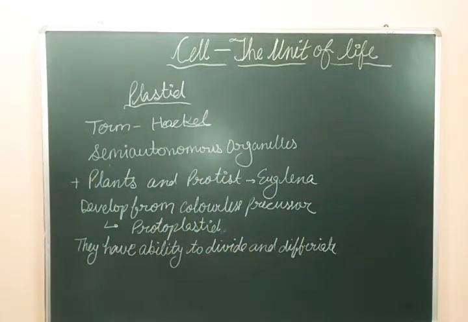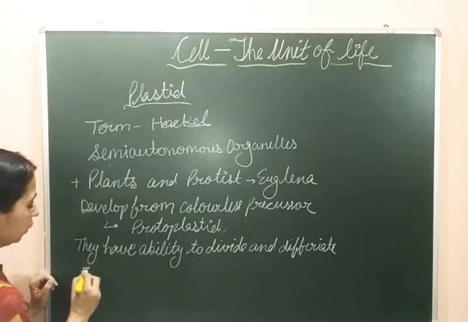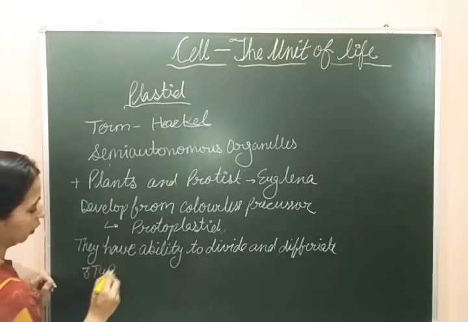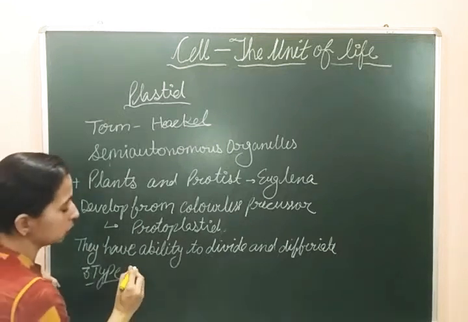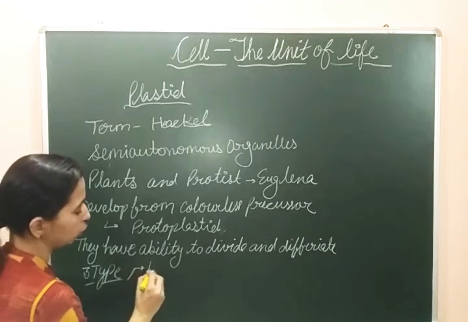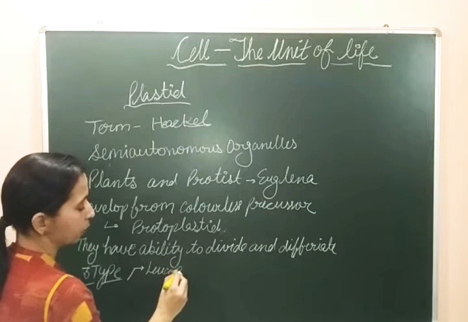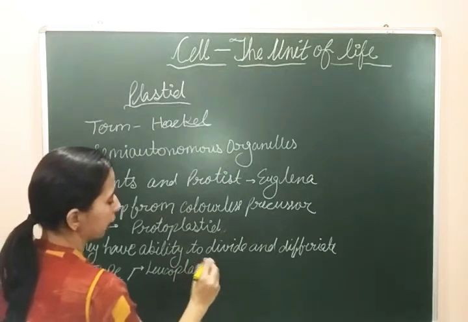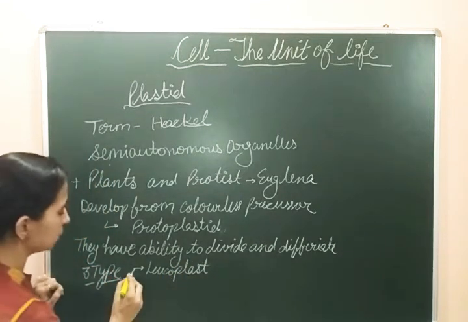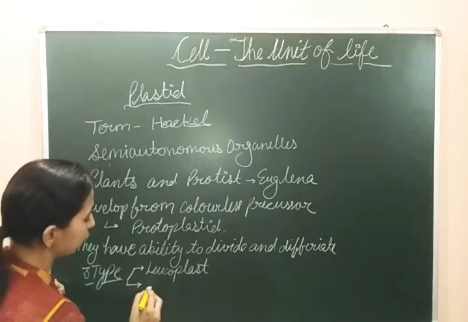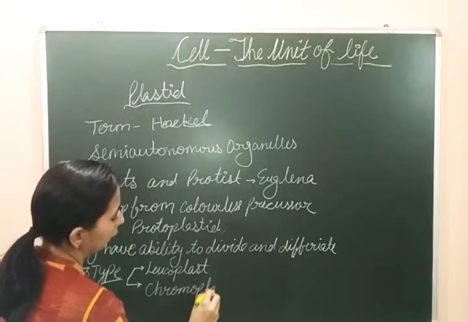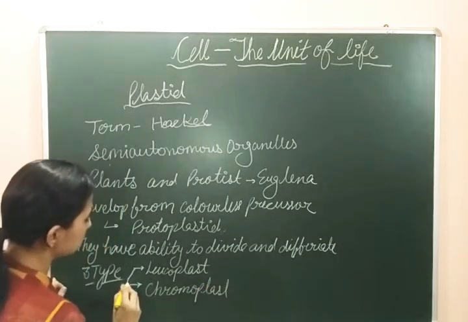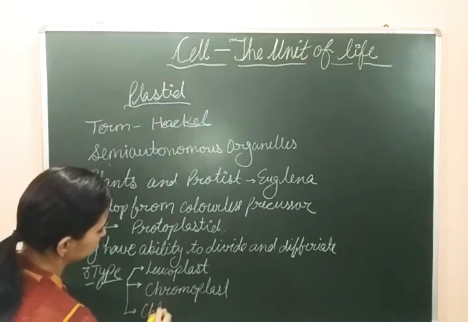If we talk about the types of plastids, three types are found. The first type is known as leucoplast, the second type is known as chromoplast, and the third one is known as chloroplast.